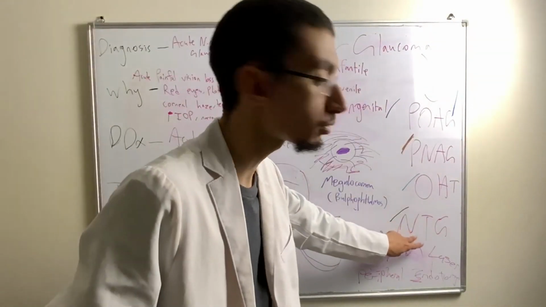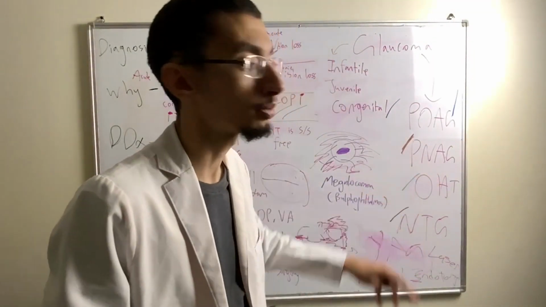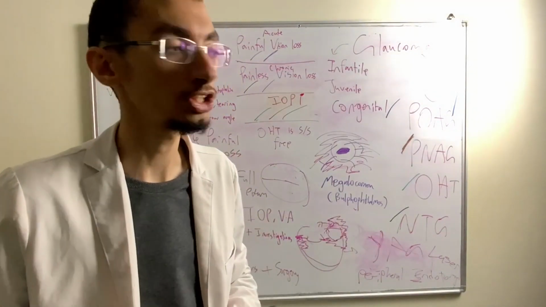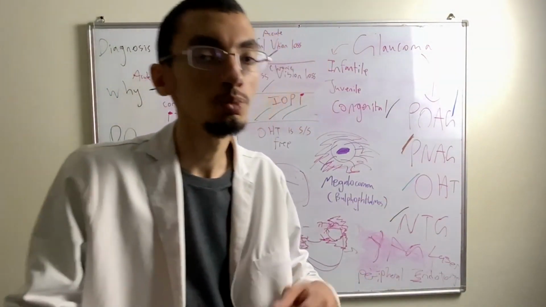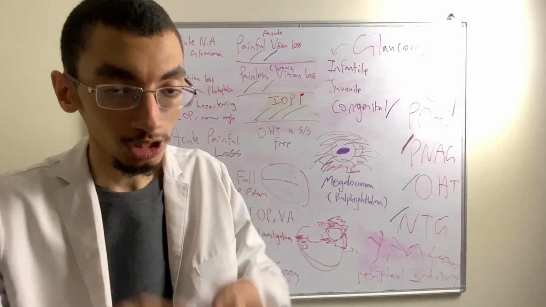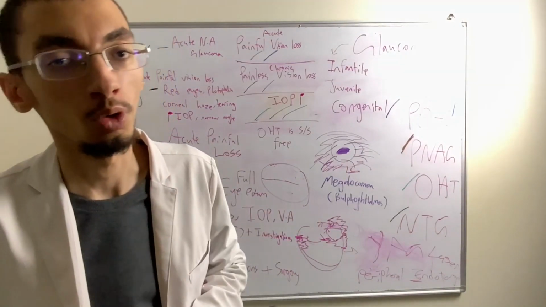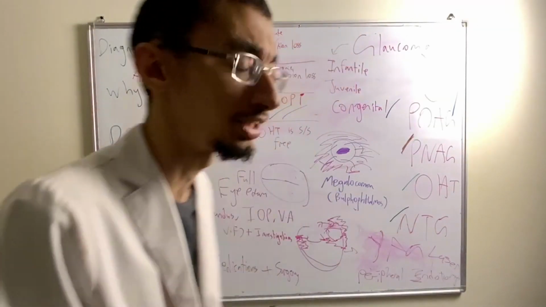Again, the treatment for normal tension glaucoma and ocular hypertension is anti-glaucoma medications. Typically, you try to lower the intraocular pressure, you keep it stabilized, and you prevent it from going up. So that's the general idea behind it.